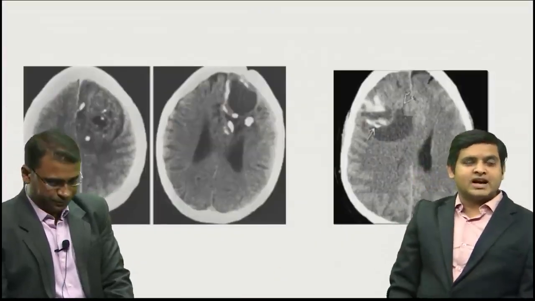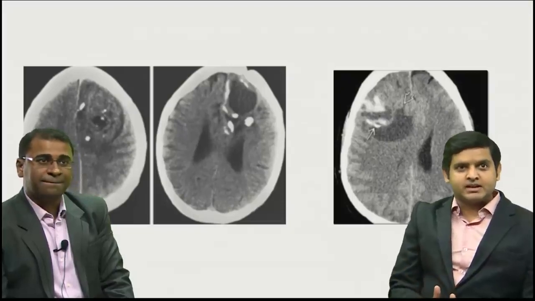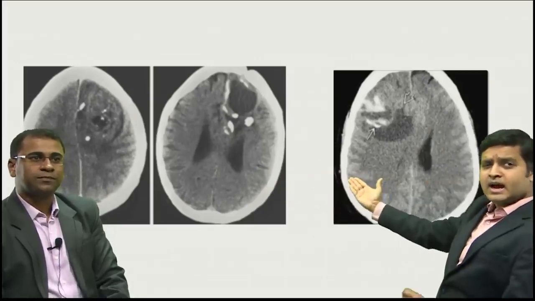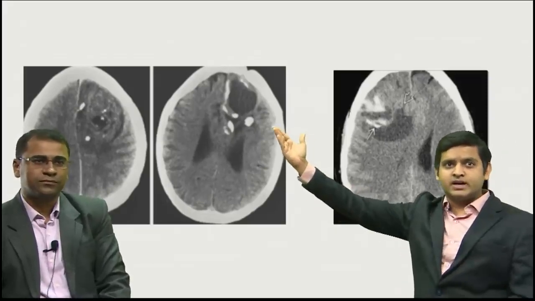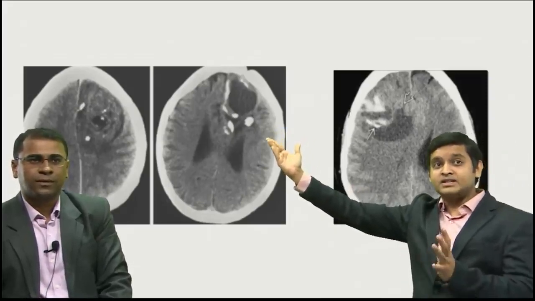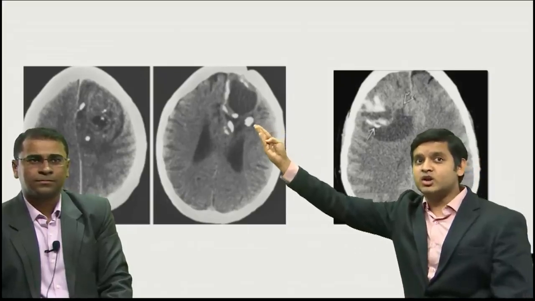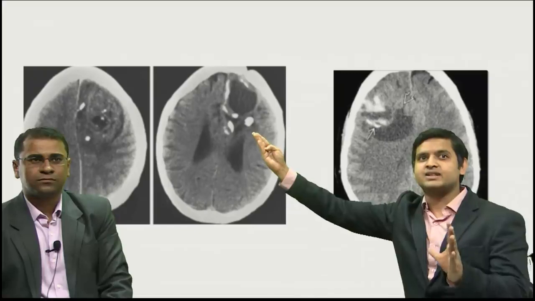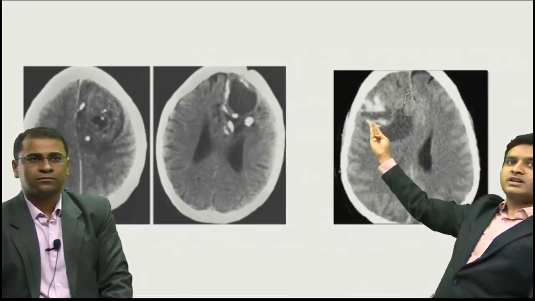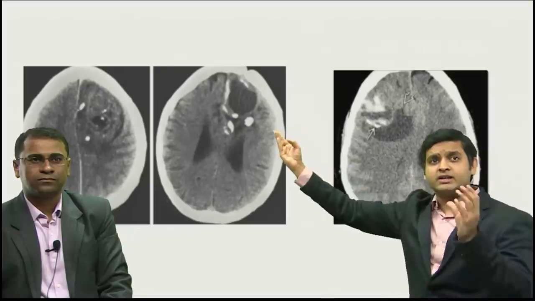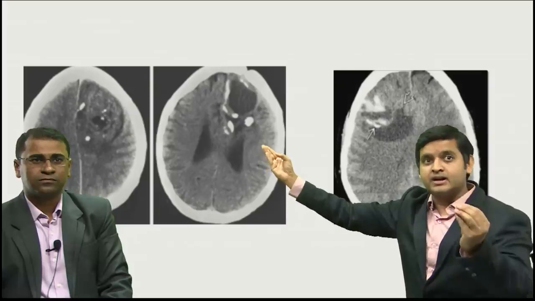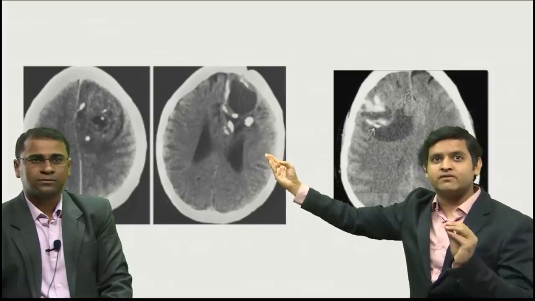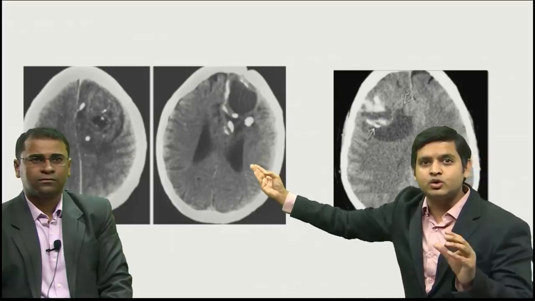Moving on to the next tumor, as you could see there are two images that I am showing you. The two images which are together are one tumor, and this image is another tumor. I think all of you can easily appreciate that I am showing you the CT images where there is a tumor in the frontal lobe and it is within the brain parenchyma, and on this non-contrast CT, these white structures that you could see are calcifications. Also very well appreciated in this particular image. So the moment you see an intraparenchymal tumor predominantly in the frontal lobe, though it may be seen in any other lobe, with calcification, the first thing that should come to my mind is oligodendroglioma.